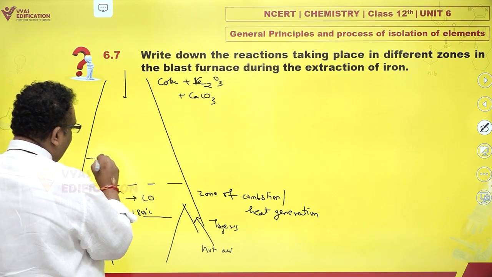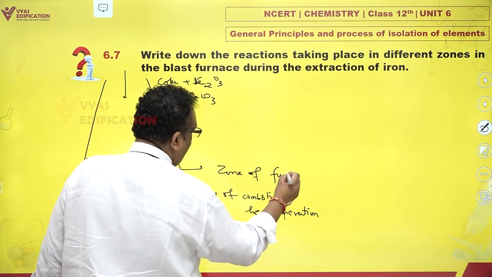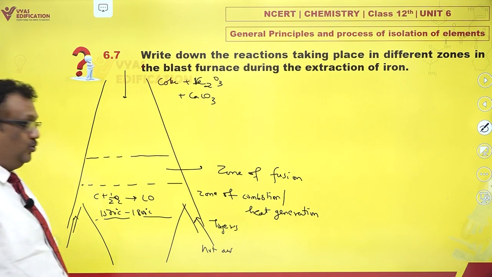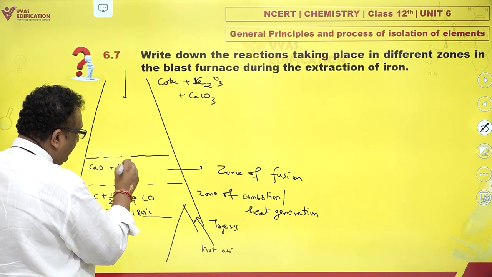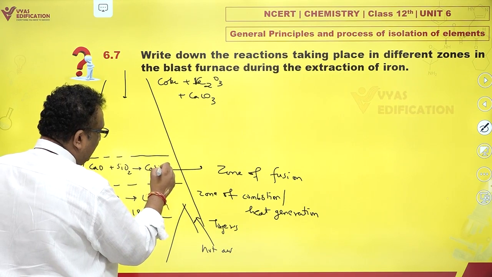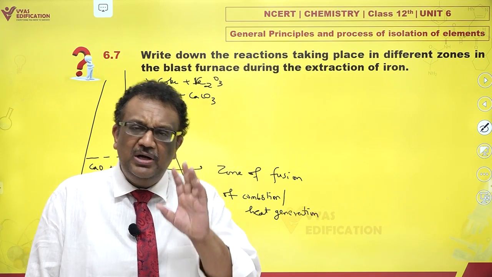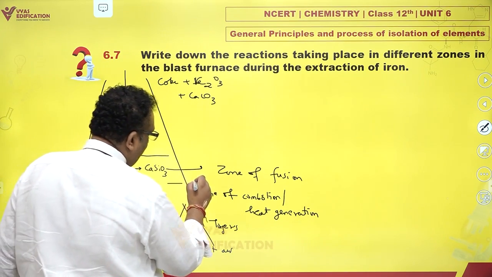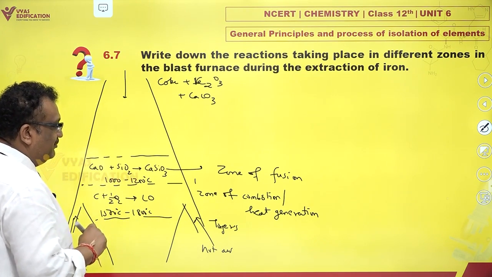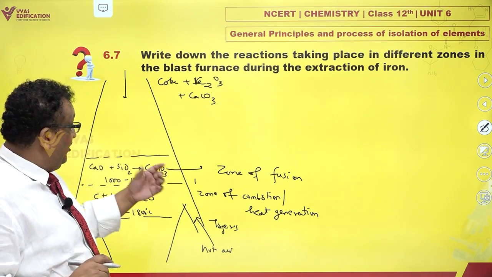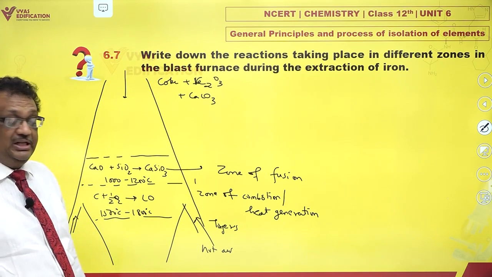Now, just above this, you have zone of fusion. And what is this zone of fusion? In this zone of fusion, you find calcium oxide reacts with impurity silica to form calcium silicate. Now, calcium silicate has a melting point of barely 1200 degrees Celsius, so it melts very easily. So, this is a zone roughly 1000 to 1200 degrees Celsius. It removes gangue or silica as more fusible calcium silicate.